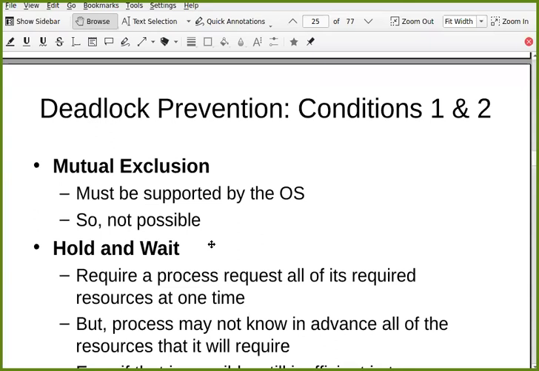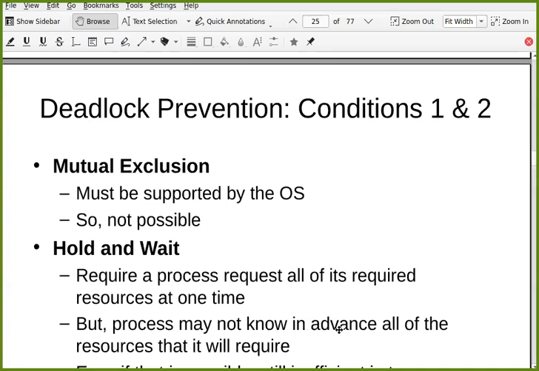But is it possible for every process to know in advance what resources it will need? Just think, is it possible for all the processes to tell in advance that these are the resources I will need in my lifetime? No, it is not possible.